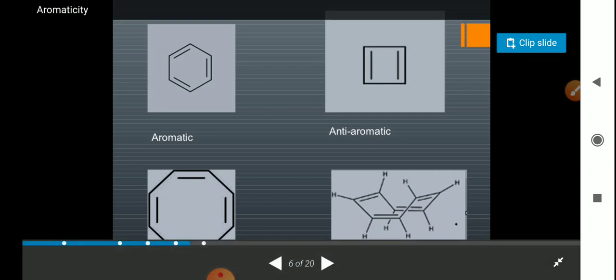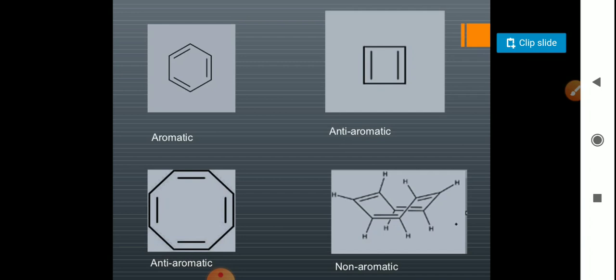Then it satisfies one of the conditions of an aromatic compound. Now you are saying that this is a cyclic structure. Yes, the second point is also satisfied. Then these double bonds have conjugation.